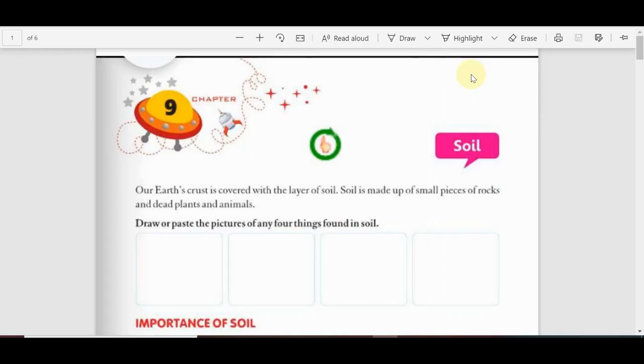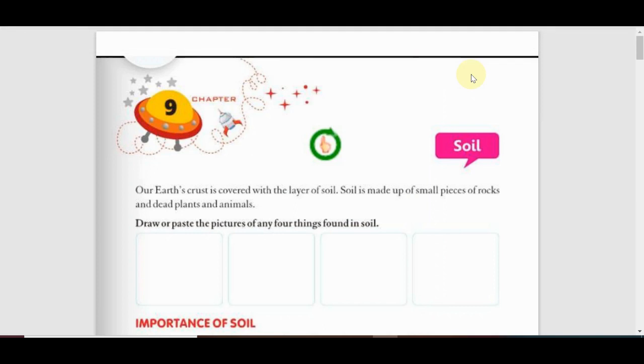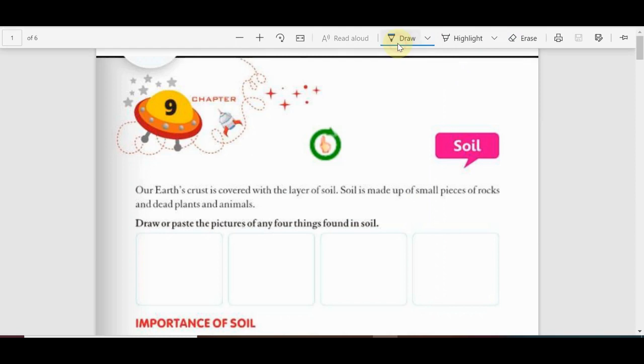Hello students, we are discussing here chapter number 9 of class 5. The name of this chapter is Soil. In this chapter we will discuss the different types of soils and the structure of soils. As we know, our earth crust is covered by a layer of soil.